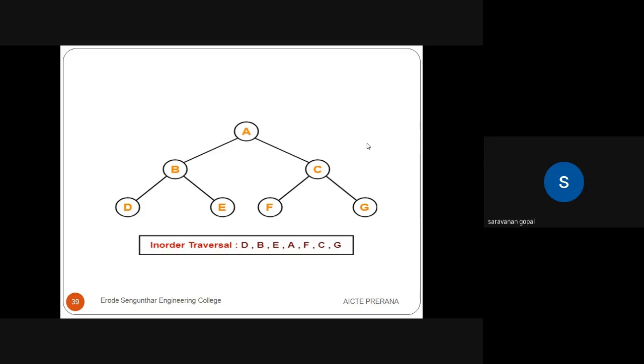That is the right child, and C is the root node of F and G. In this root node, consider going for the left side. F is the left side of C. So F is visited. Then go for C. Then finally we visit G. So this is the in-order tree traversal.